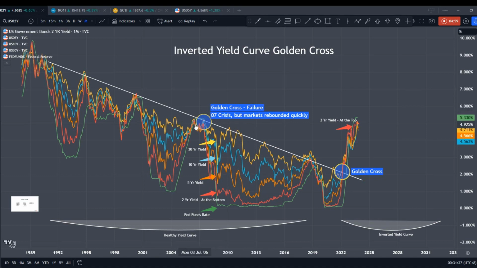which is what I call that there's almost a golden cross but a failure. What do I mean by that? If you can see, somewhere around 2007, the green line, which is the Fed fund rate, almost surpassed all. It's almost inverted, but thankfully the central bank and the Congress came with some measures, and it was wonderful. The yield curve almost inverted, but it went into a healthy yield curve again.